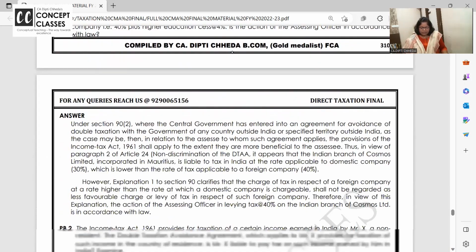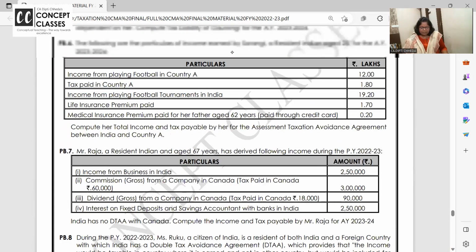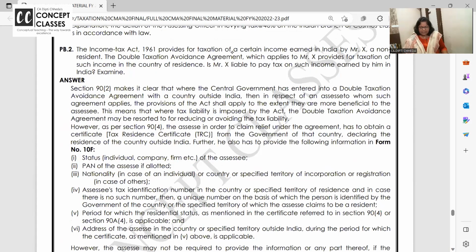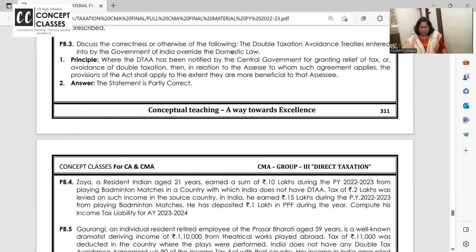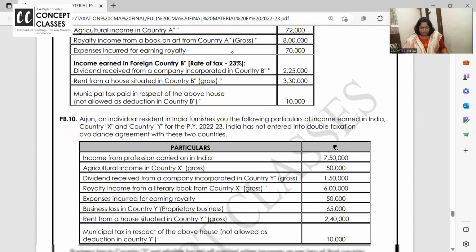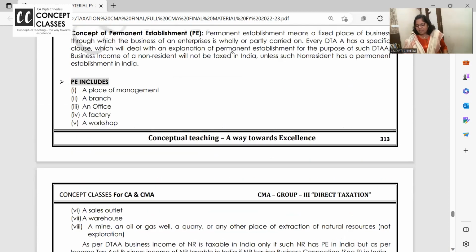Okay. So with this, we have completed the major concept. These are all very nice theory questions, about what all tax residence documents they have to give and all. Now, before going on to the practical questions, two more simple theory concepts.